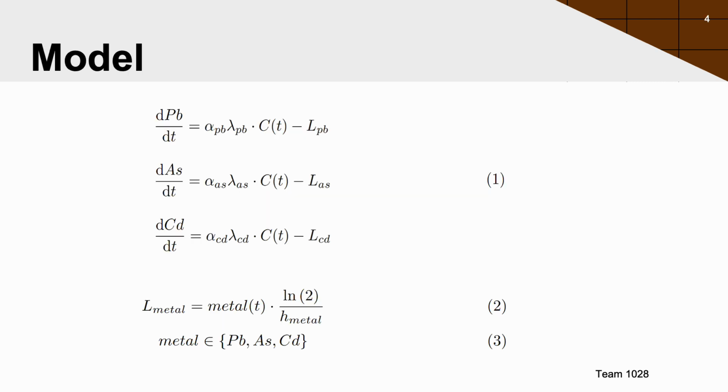So now taking a look at how we constructed our model, we have a system of differential equations for each heavy metal. Each equation takes into account the absorption rate of the metal, or how much of the ingested metal actually gets absorbed into the body, along with the amount of metal per serving of chocolate and the number of servings of chocolate at any given time. Each equation also takes into account the assumed whole body half-life of that metal.